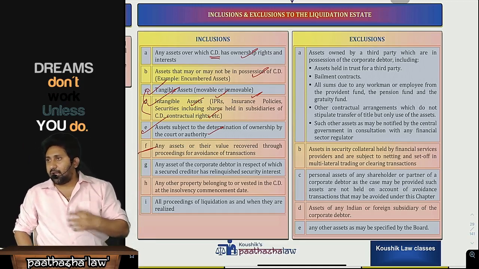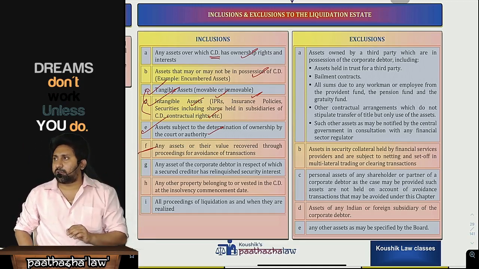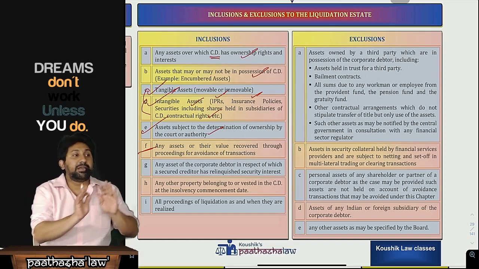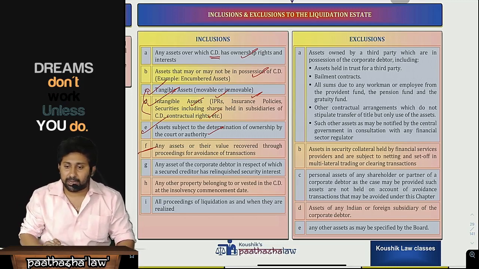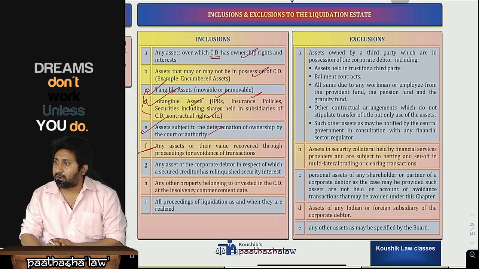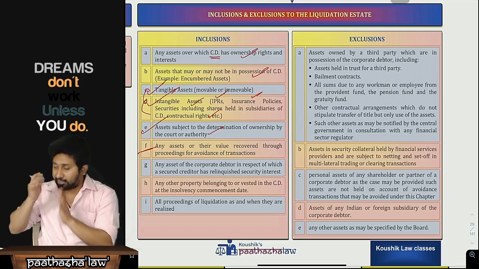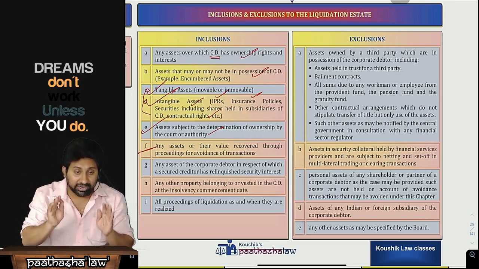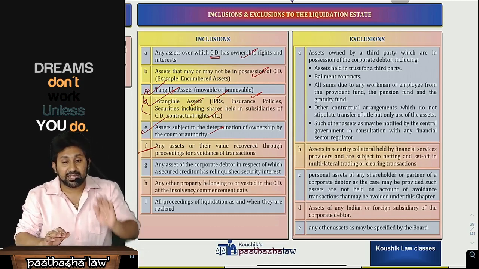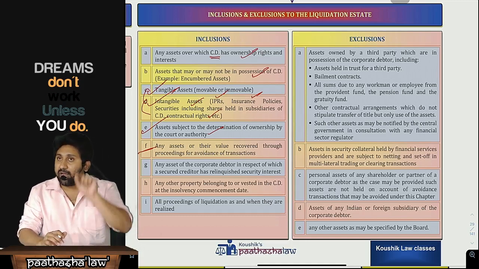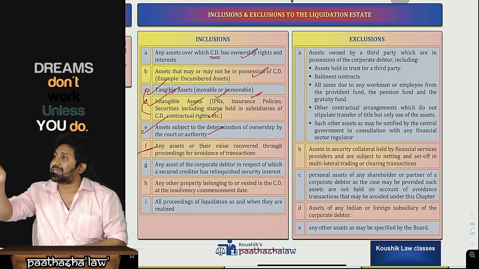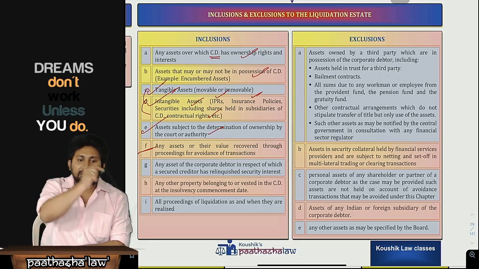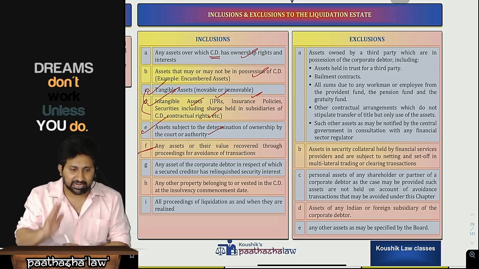Listen now. I am a secured creditor. What do you mean by secured creditor? A secured creditor means there is an asset on which there is a security. Whenever a creditor gives an amount to the company, that person will ask for security. That security is an asset, and that asset is called the security interest. At the time of liquidation, how will the secured creditors be paid? That concerned asset will be sold, the amount will come, and I will pay that secured creditor. This is the general tendency.